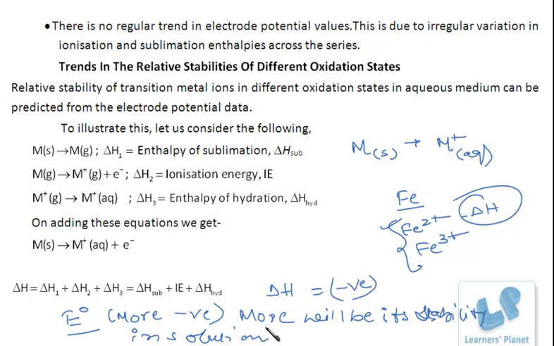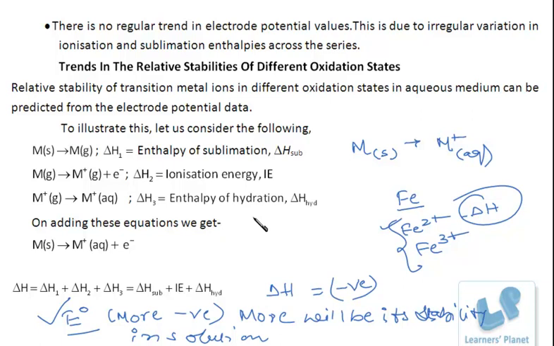What does this negative electrode potential suggest? Negative electrode potential suggests that it has a tendency to lose electron. It is obvious, the more negative its value, the more it has the ability to lose electron, and the more is its stability in the solution. Right? So stability of any oxidation state is determined by the electrode potential values. The more negative the electrode potential, the more is its stability in the aqueous state.